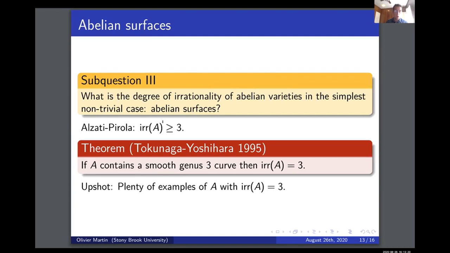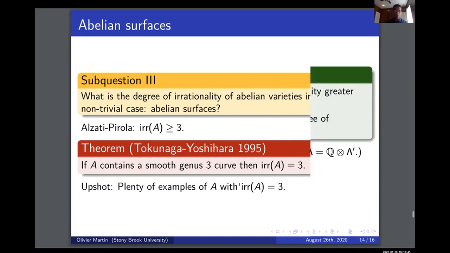And so Alzati and Pirola, I remind you, show that the degree of irrationality is at least the dimension of A plus 1. So that would be 3 in the case of Abelian surfaces. And Tokunaga and Yoshihara actually showed that this bound of 3 is sharp. So if A contains a smooth genus 3 curve, then the degree of irrationality is indeed equal to 3. So the upshot of that is there are plenty of examples of Abelian surfaces with degree of irrationality 3.